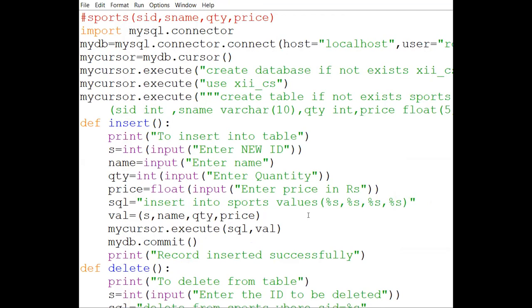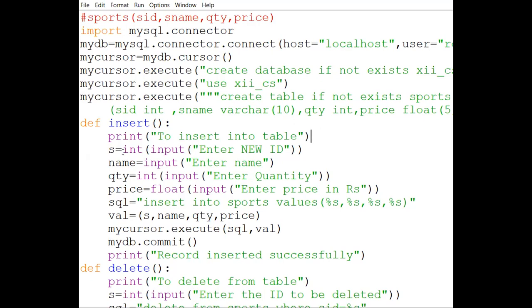Sorry, the maximum sequence number? Repeat again. The maximum sequence number. Yes, maximum sequence number. Now how to get the maximum? Use the max function. Exactly. We are going to use the max function to get the maximum value. Then after getting the maximum value, we are going to add 1 and that will be my new value.